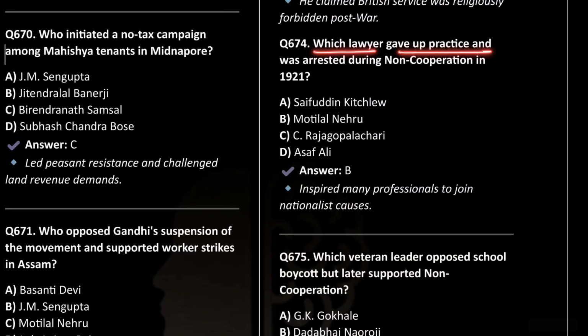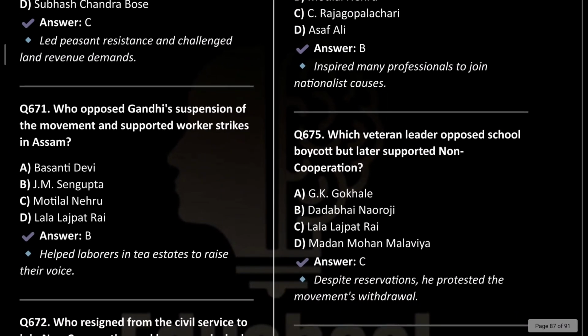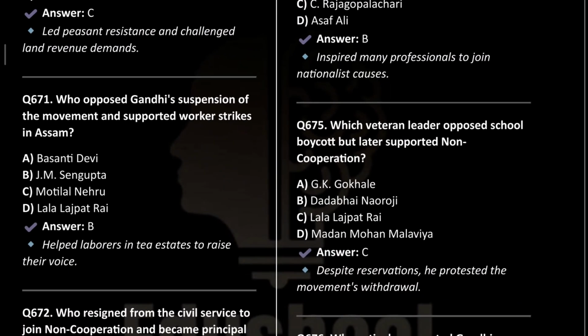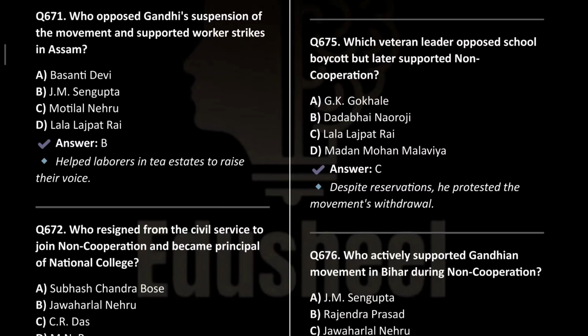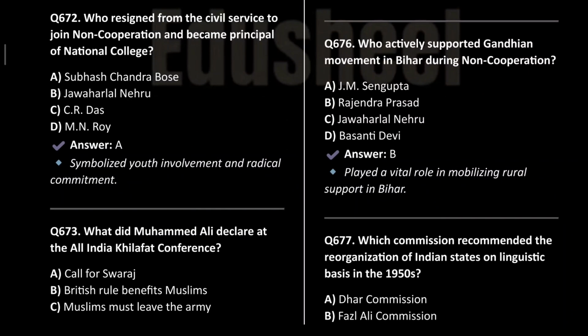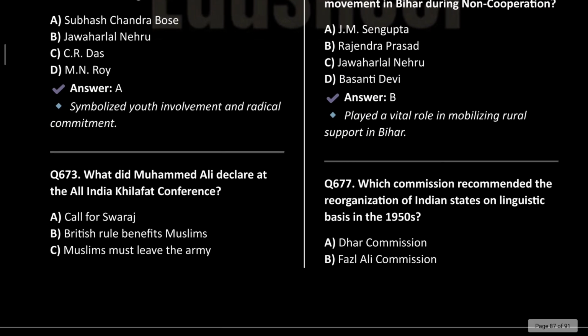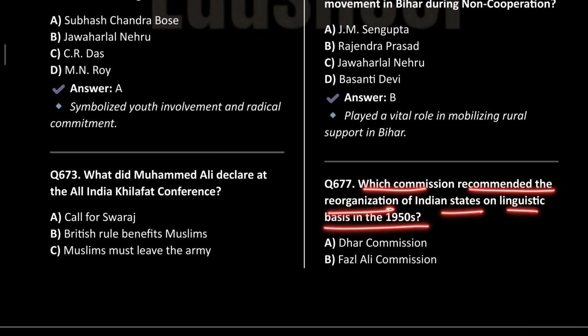Which lawyer gave up practices and was arrested during the non-cooperation movement? This was Motilal Nehru, and many of them, Rajendra Prasad also, he gave up his law degree and his law practice. Which veteran leader opposed school boycott but later supported non-cooperation? This was Lala Lajpat Rai. Who actively supported Gandhi movement in Bihar during the non-cooperation? Rajendra Prasad.